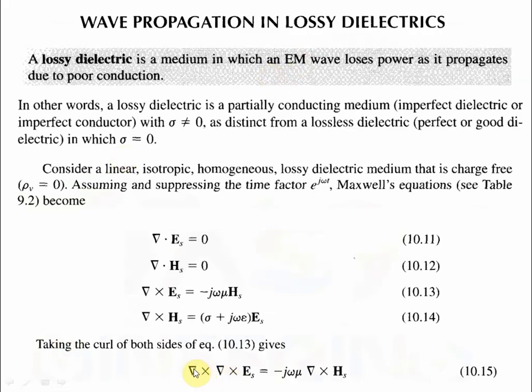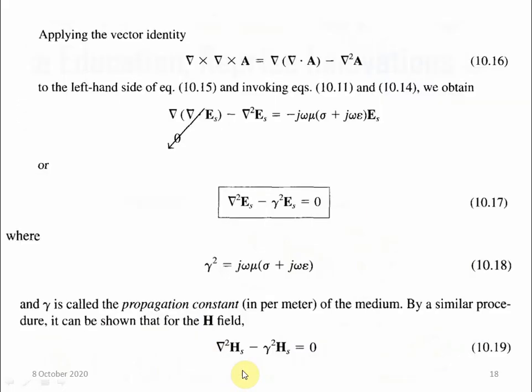In this equation, del cross del cross E will become what? In place of A we put E in the identity, so it is transformed into del of del dot Es minus del square Es, and that is equal to minus j omega mu times sigma plus j omega epsilon times Es.